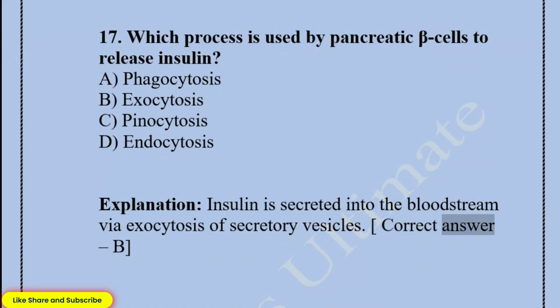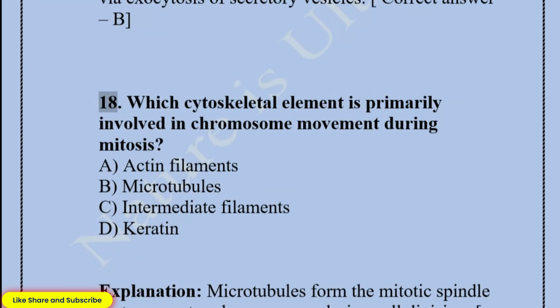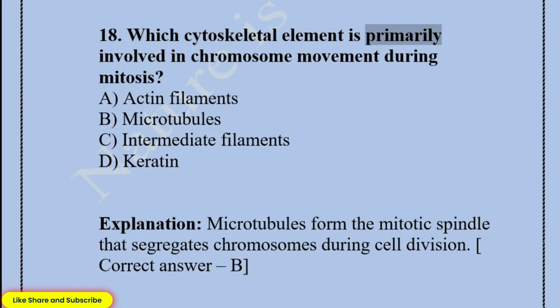Correct answer, B. 18. Which cytoskeletal element is primarily involved in chromosome movement during mitosis? A. Actin filaments. B. Microtubules. C. Intermediate filaments. D. Keratin. Explanation: microtubules form the mitotic spindle that segregates chromosomes during cell division.